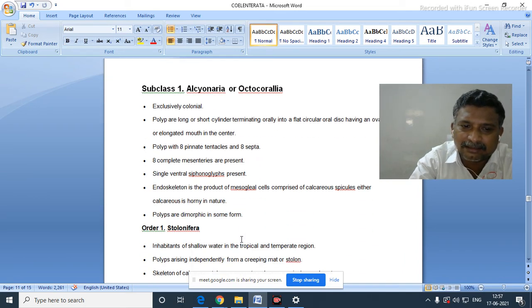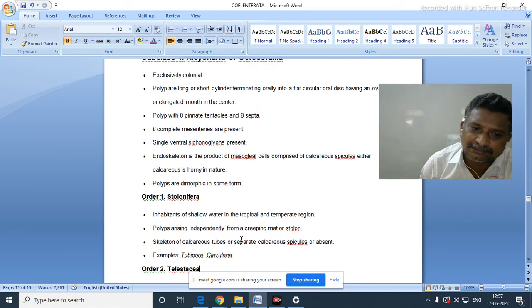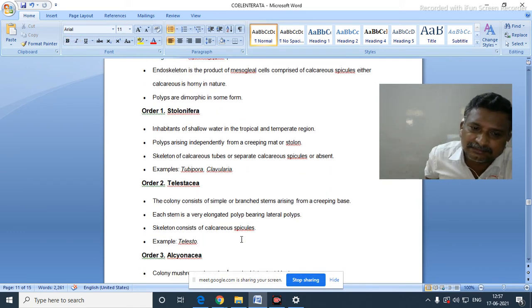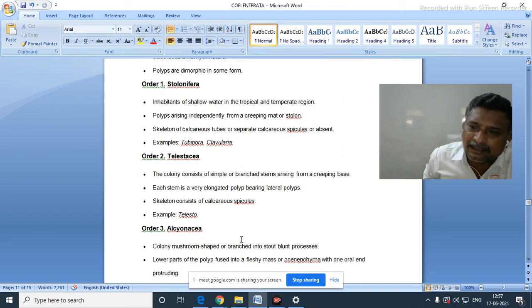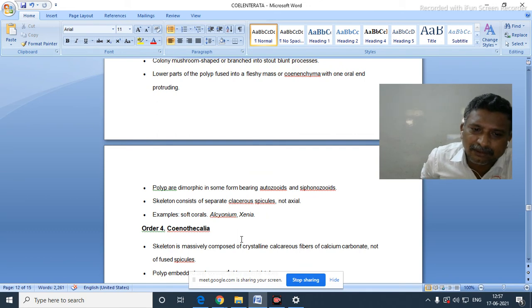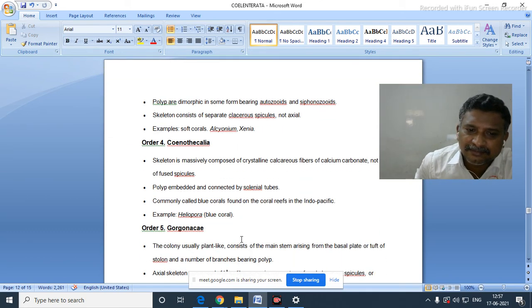Subclass 1 is also with orders. The orders here are Order 1, Stolonifera. Order 2, Telestacea. Order 3, Alcyonacea. Order 4, Coenothecalia. Order 5,